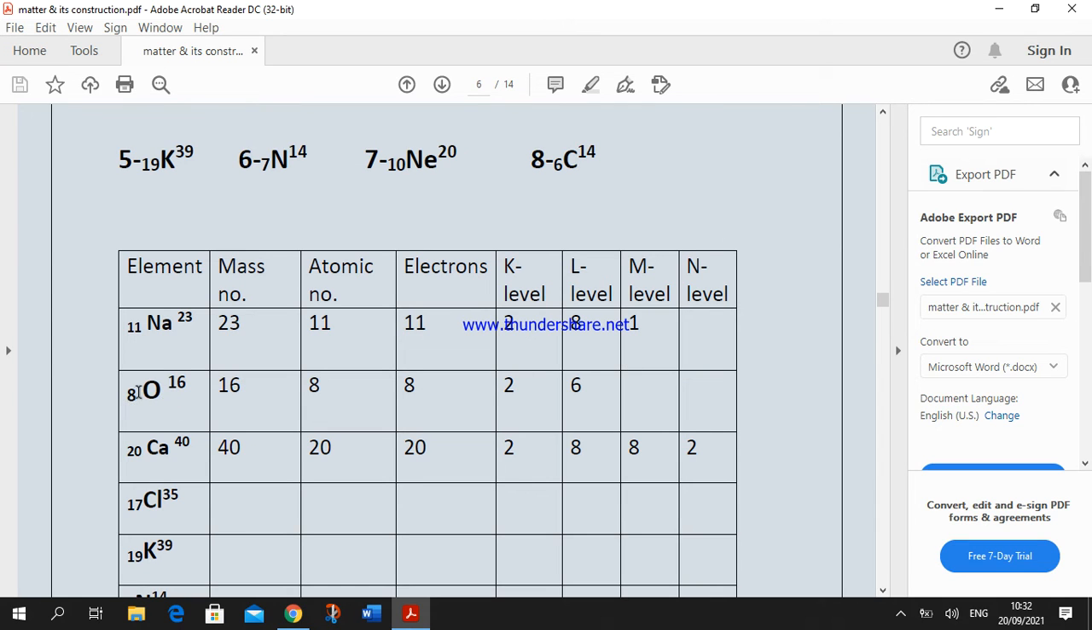The atomic number of oxygen is 8, okay? And the number of electrons equals 8.